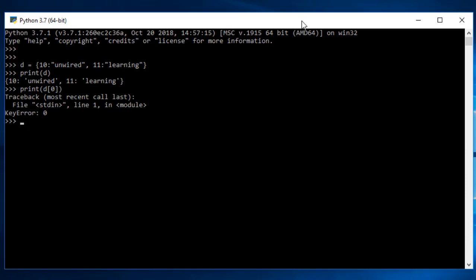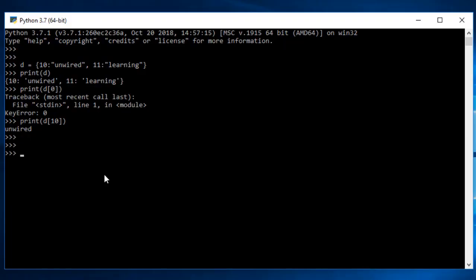We have a key, so we can directly fetch that. If I want to print any value, all I have to do is D and then give the name of that particular key. Our keys are 10 and 11. If I want to print the value of 10, all I have to do is give 10 and enter. Here you can see I have got the value of 10.